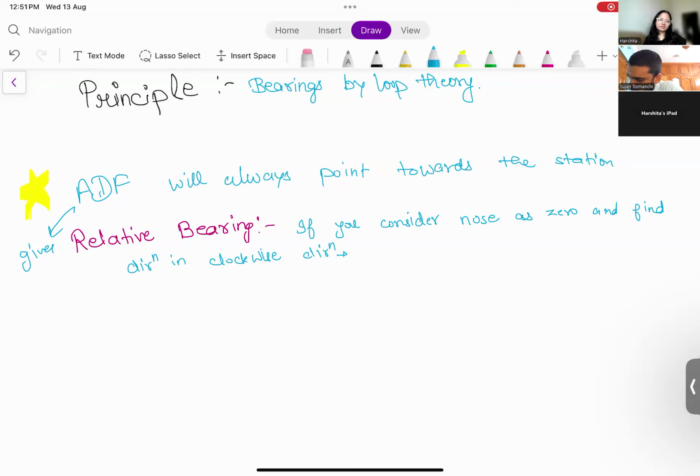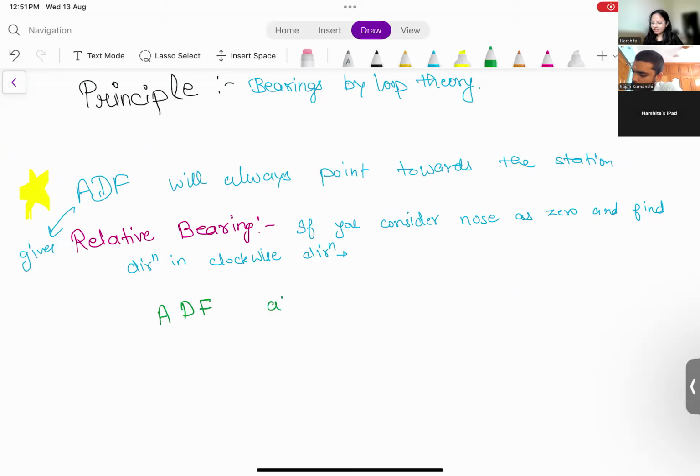Are you happy with this? I just said that ADF gives us relative bearing, didn't I? That is why ADF is also known as relative bearing indicator.